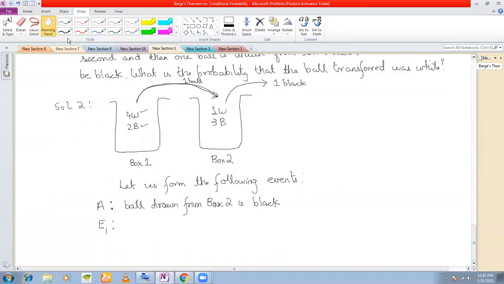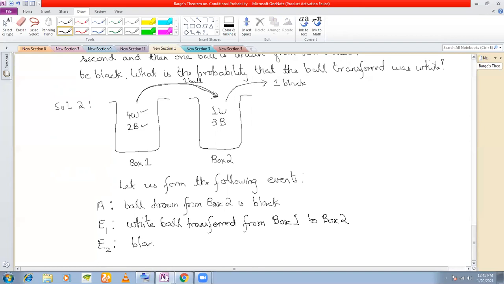That is why you frame the first event E1: since you don't know which ball you are transferring, white ball transferred from box 1 to box 2. What is the next possibility? E2: black ball transferred from box 1 to box 2.